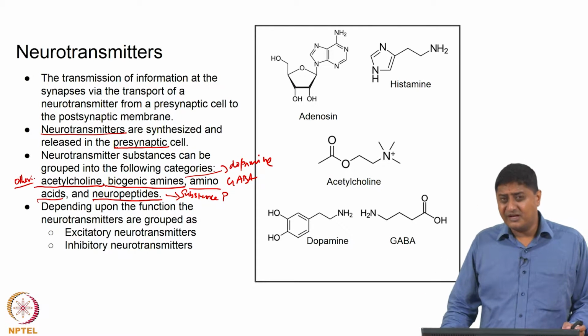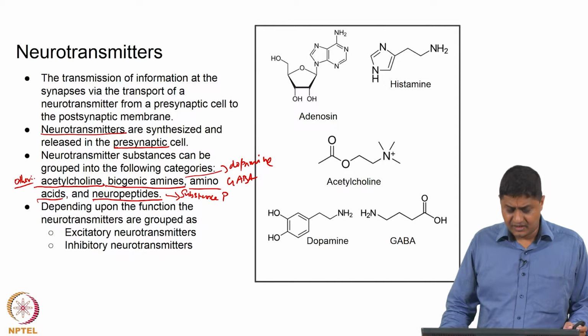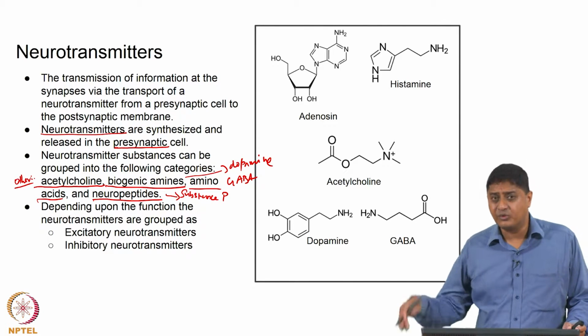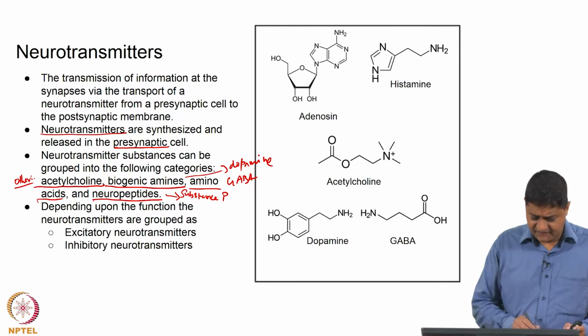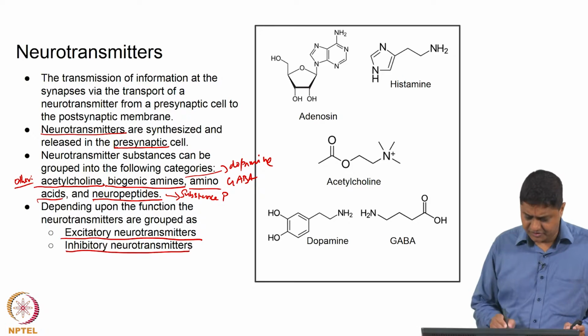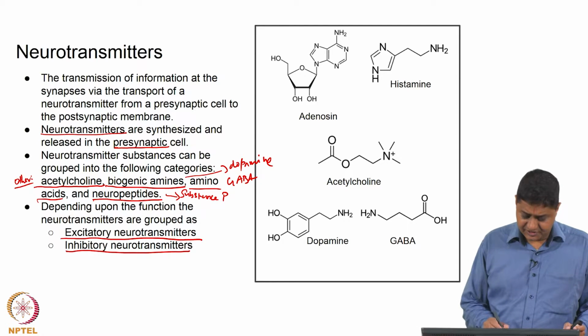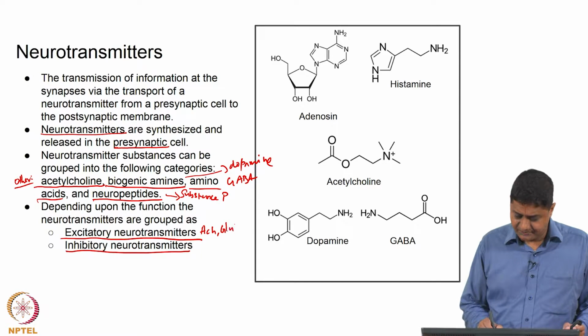In general, depending upon whether the neurotransmitter is causing excitation or inhibition in the postsynaptic membrane, they are classified as excitatory neurotransmitters or inhibitory neurotransmitters. Examples of excitatory neurotransmitters are acetylcholine, glutamate, and the famous example for inhibitory neurotransmitters, GABA.